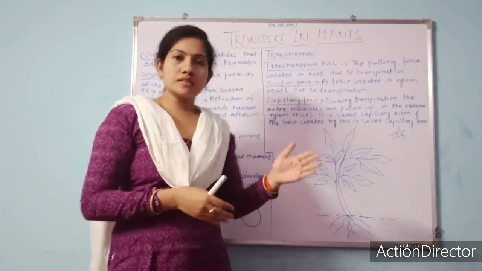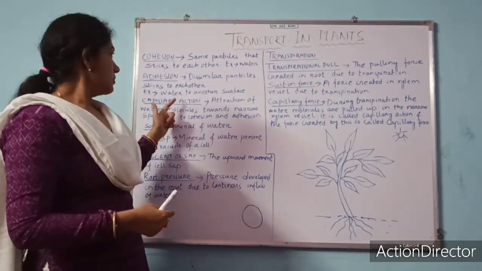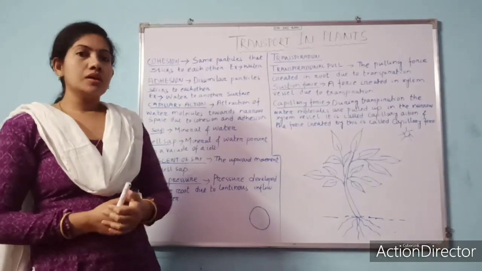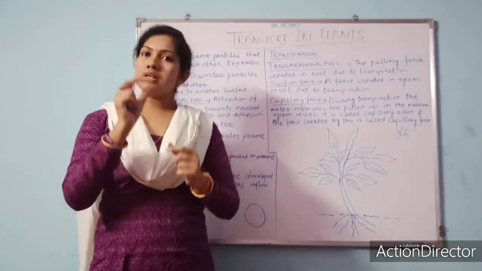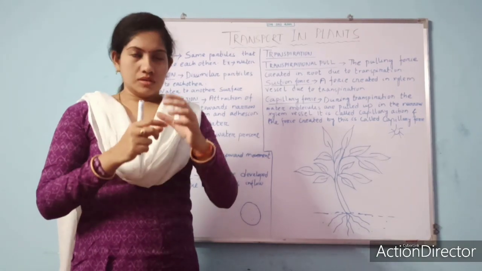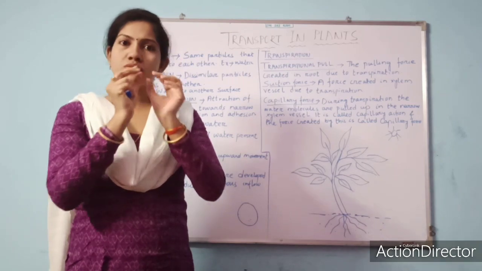Combined, cohesion and adhesion form what is called capillary action. What is capillary action? For example, if you take a piece of cotton and dip it inside water, the cotton has small pores, narrow spaces, over it.